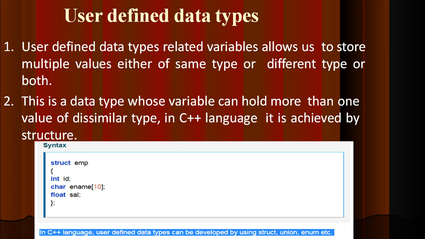Coming to user defined data types, they allow us to store multiple values of either the same type or different types, and their variables can hold more than one value of dissimilar types. So user defined data types also include functions, because functions are created by users. So user defined functions also come under this, and the major things are structure and union.